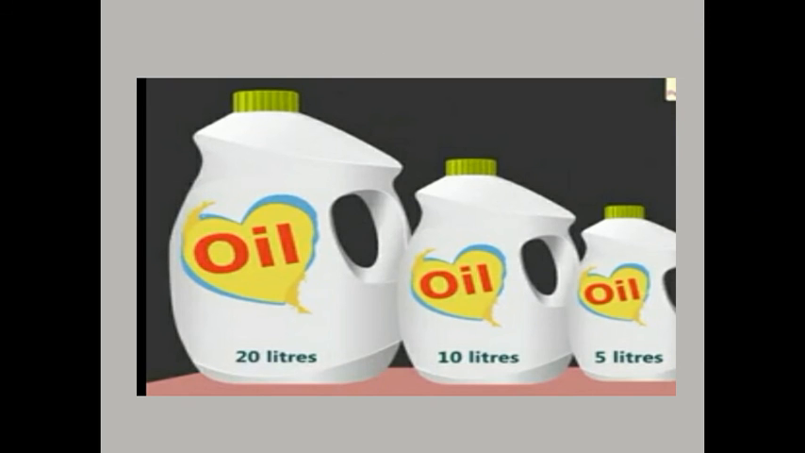Here are the oil bottles you could have seen at your house. This has 5 liters of oil, this has 10 liters of oil and this is containing 20 liters of oil. So that is its capacity.